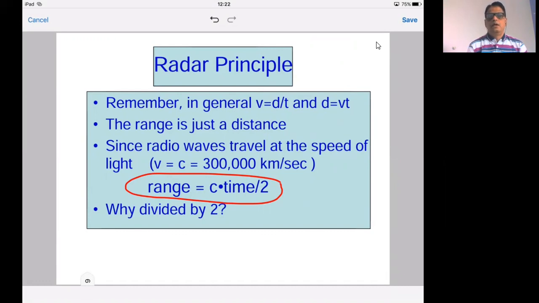Practically, we will find that the range of the object depends upon many parameters or many factors, and mathematically we can derive a complex formula to determine the range of the target. But for any radar system, the basic principle remains the same, and it is range is equal to C into time divided by 2.